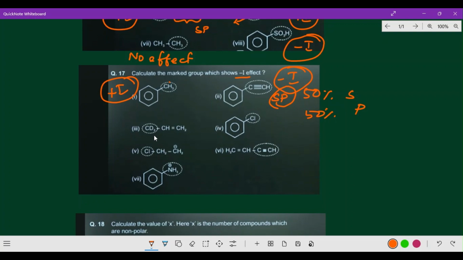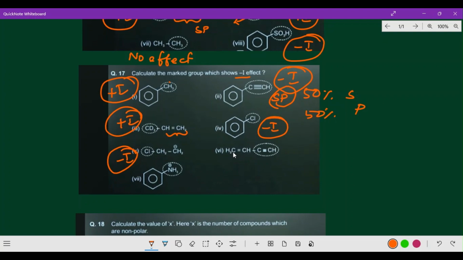Next one, CD3, already I just mentioned, D means deuterium. Then CH double bond CH2. Comparatively this is plus I effect only, and this is minus I effect, alkene. Comparatively this is more electron withdrawing group. Now next one, benzene connected with chlorine, more electronegativity, it is a minus I effect. And next one here, Cl, of course this is also minus I effect. See, wherever halogens are there, there will be minus effect. Always there'll be a dominating person in that place.